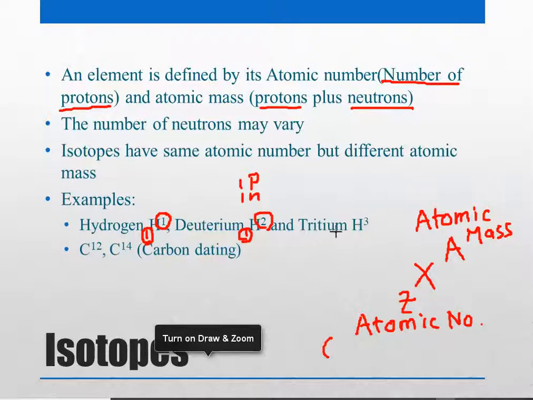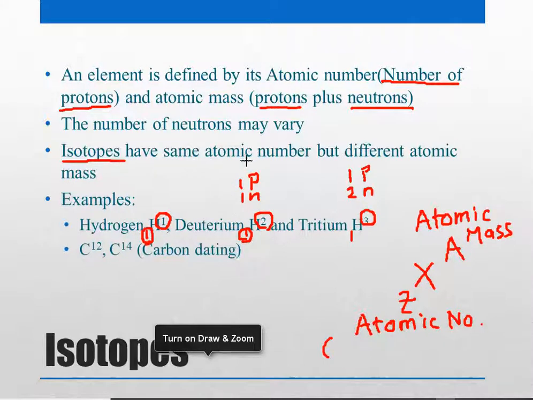It also has tritium, which has an atomic mass of 3. So it still has 1 proton, but it has 2 neutrons. So its atomic mass is 3, while its atomic number is still 1. These 3 are actually called isotopes of each other. So this is hydrogen, and deuterium and tritium are isotopes of hydrogen.